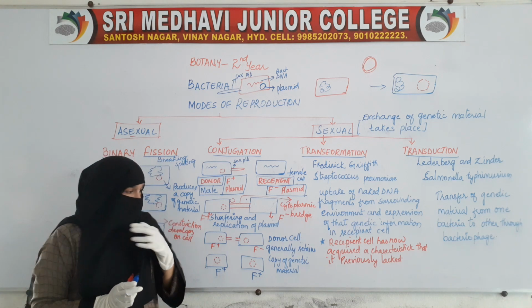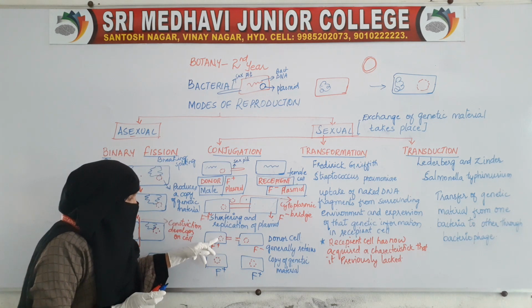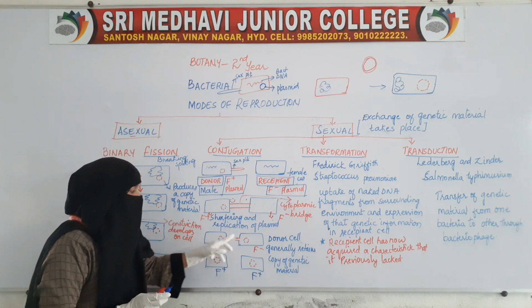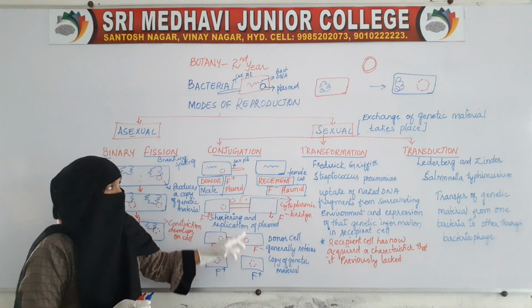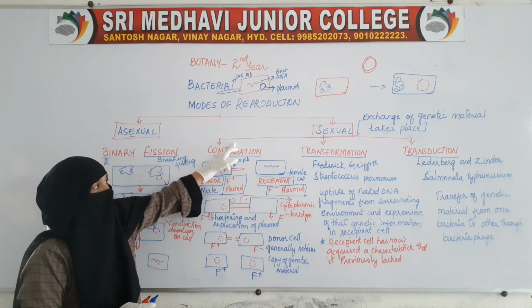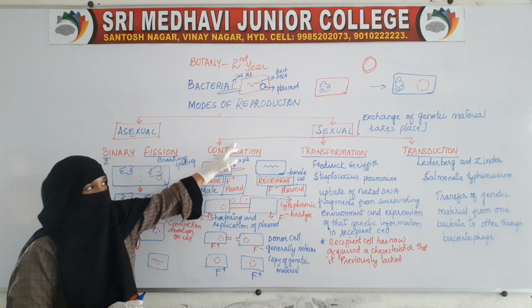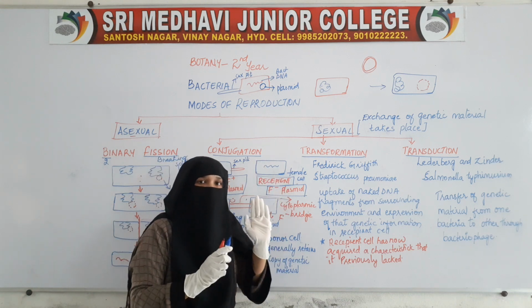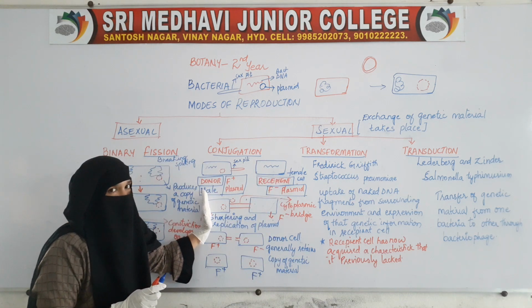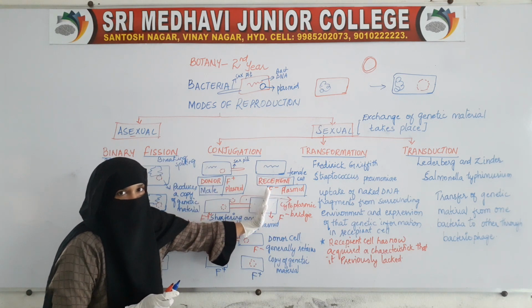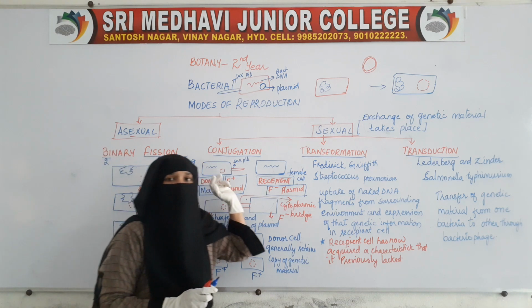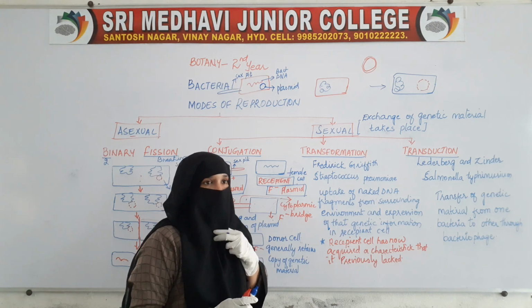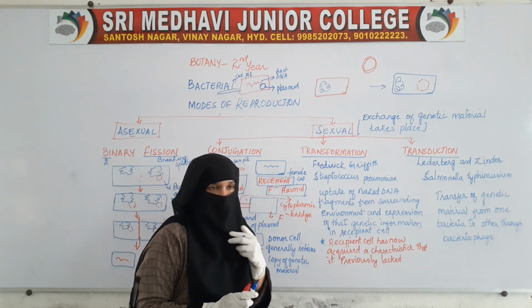So genetic material from one bacteria has been transferred to another bacteria. This is one method of sexual reproduction in which genetic material is exchanged from one bacteria to another. This process is called conjugation.